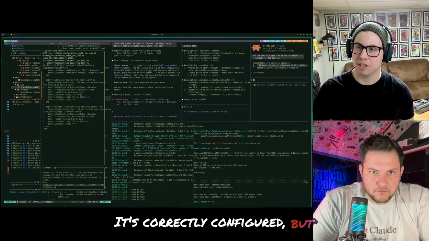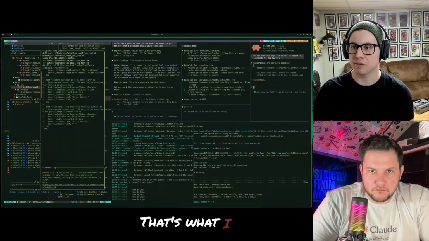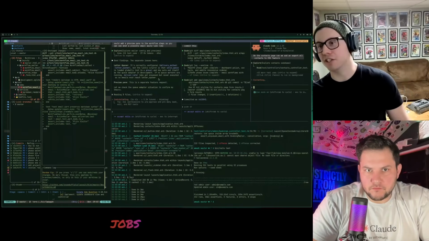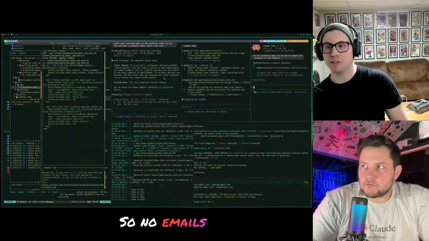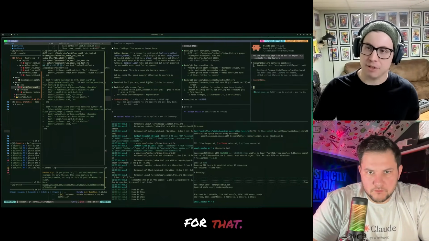Good findings, two separate issues here. It's correctly configured, but the likely culprit is Solid Queue. Yeah, it's not loaded globally. That's exactly right, that's what I figured. No queue workers deliver later. Jobs are getting enqueued but never executed, so no emails ever reach the letter opener. That's exactly what I expected for that.